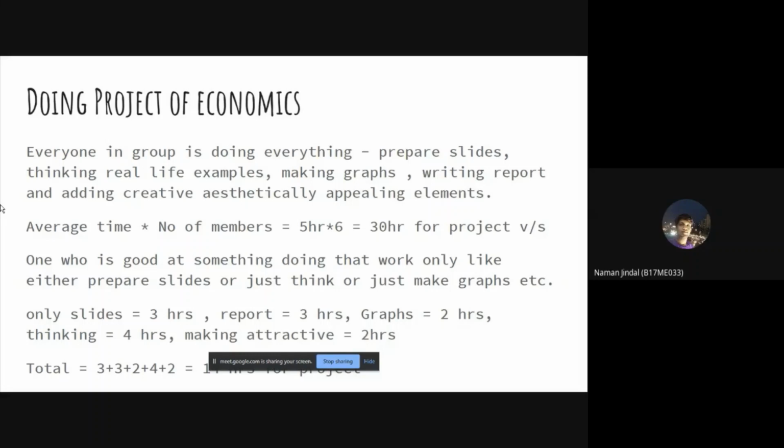But if we divide the work among members, where each one is specialized in something, like someone in preparing slides, or making graphs, or writing reports, or adding good attractive elements to the slides, then we can depict that the time spent on each particular work is as follows: 3, 3, 2, 4, 2. Adding the number of hours, we find that it is about 14 hours for the same project to be done by division of labor, rather than doing it without division of labor or randomly.